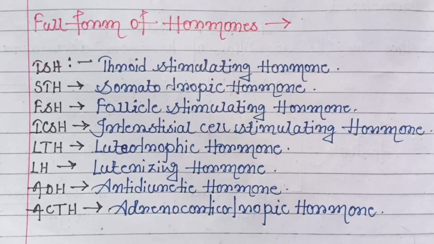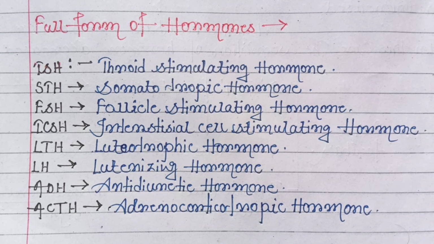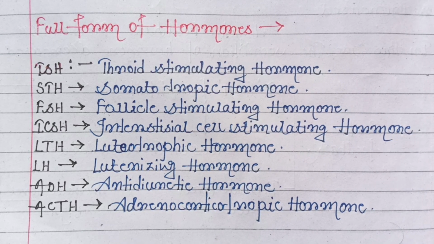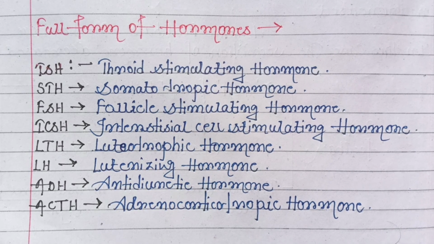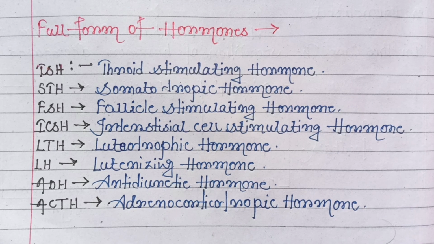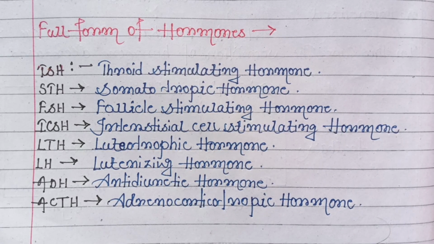Now here I write the full forms of some hormones. Look, first TSH, that is thyroid stimulating hormone. Next STH, that is somatotropic hormone. We can say this is GH hormone or growth hormone.